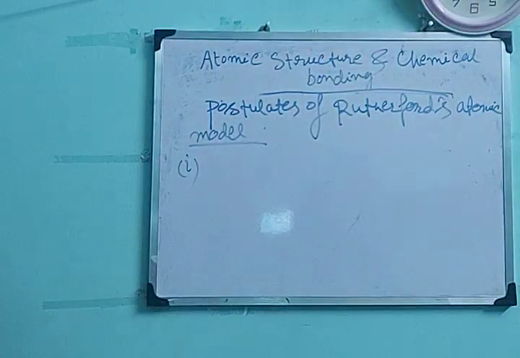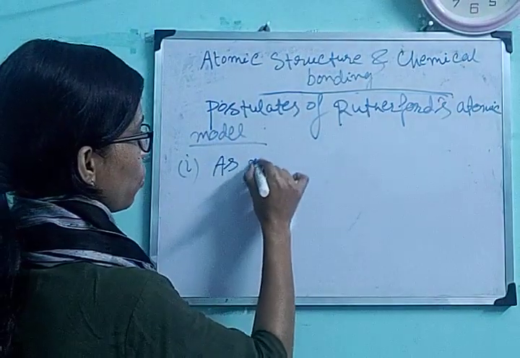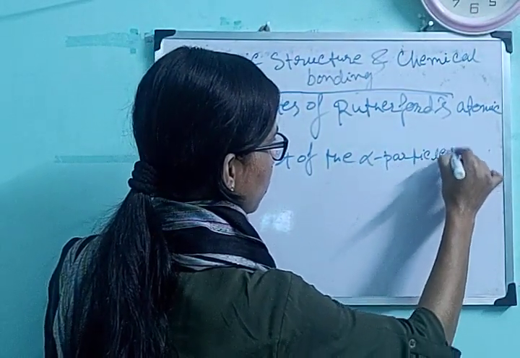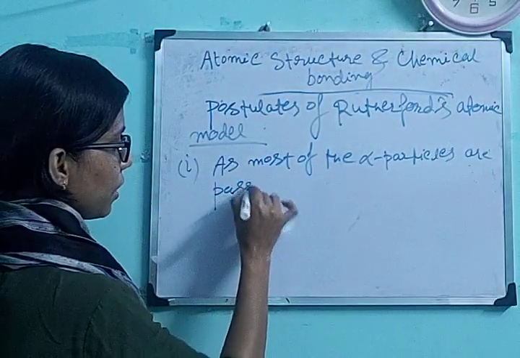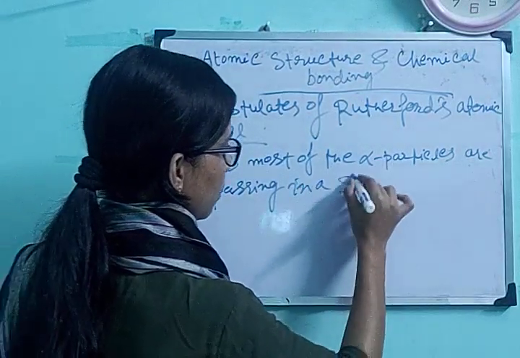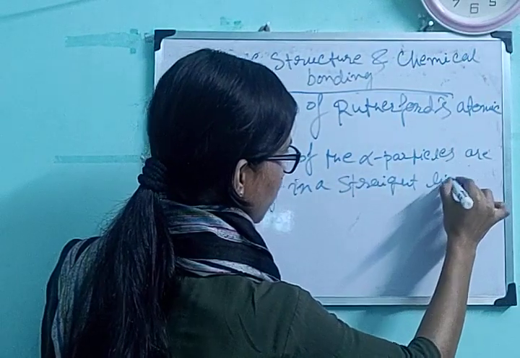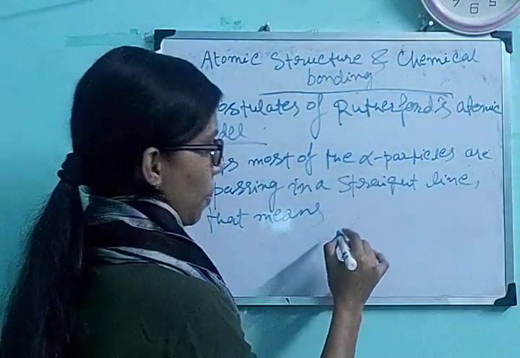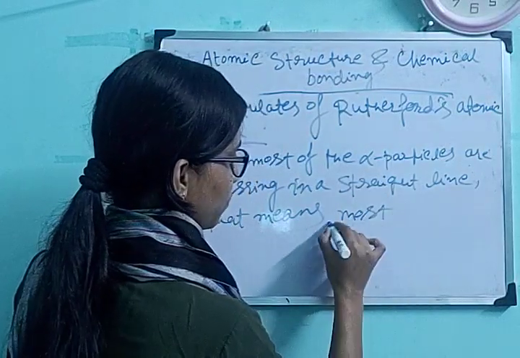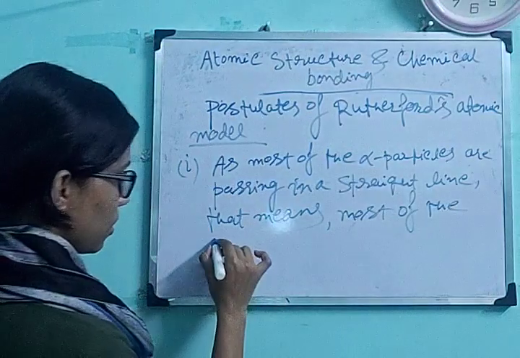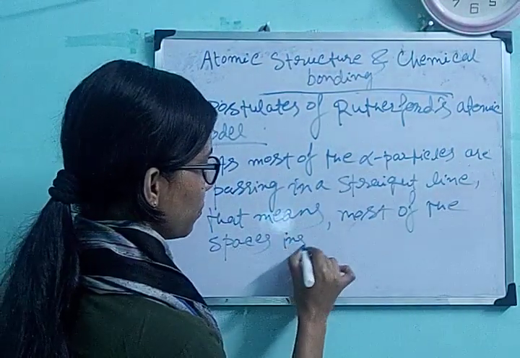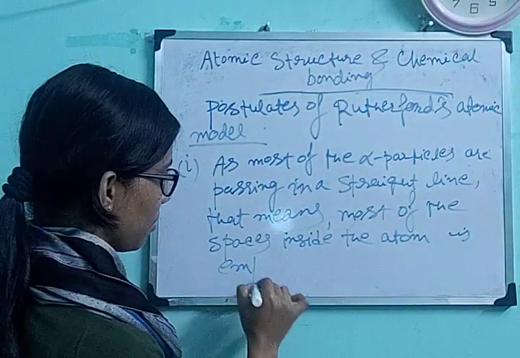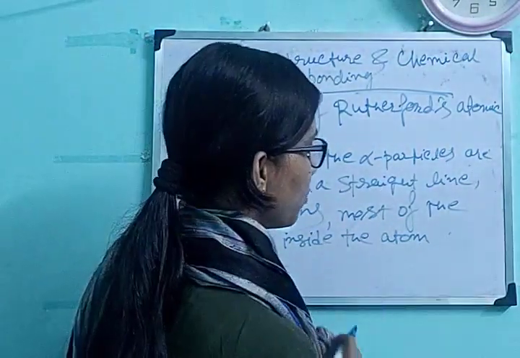So the first point is, as most of the alpha particles are passing in a straight line, that means most of the spaces inside the atom are empty.